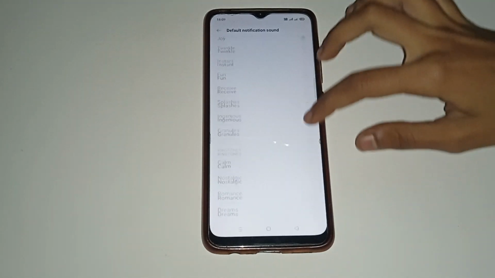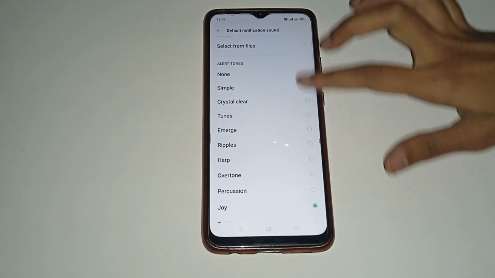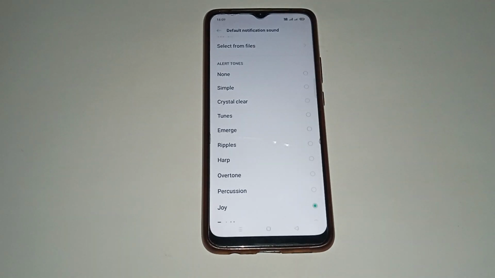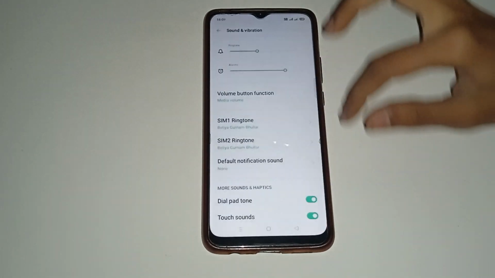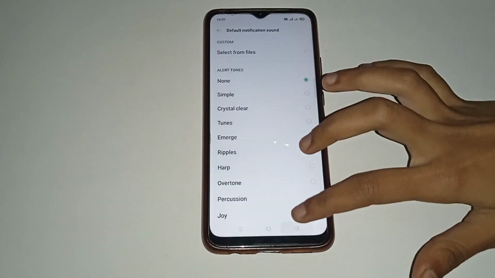After that you will see many sounds here. Choose any sound from here which you want to set or change for the notification. But if you want to turn off notification sound in your mobile phone, click on the none option. Now click on the back option. In this way notification sound is turned off in your mobile phone.